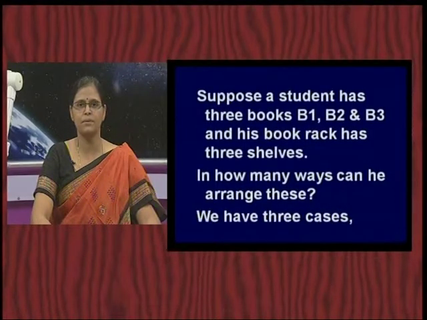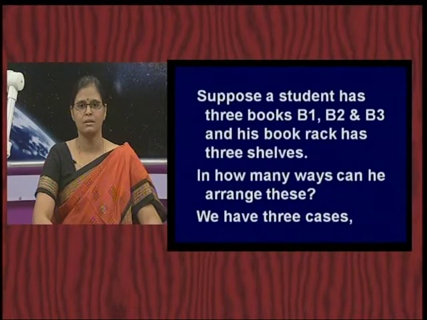Before we actually go into this permutation, let me just start with an example which tells us how this scientific way of counting helps us in understanding these problems related to permutations and combinations. Suppose a student has 3 books, say B1, B2 and B3, and he has a book rack with 3 shelves. He has to arrange these 3 books in these 3 shelves. So in how many ways can he arrange these?